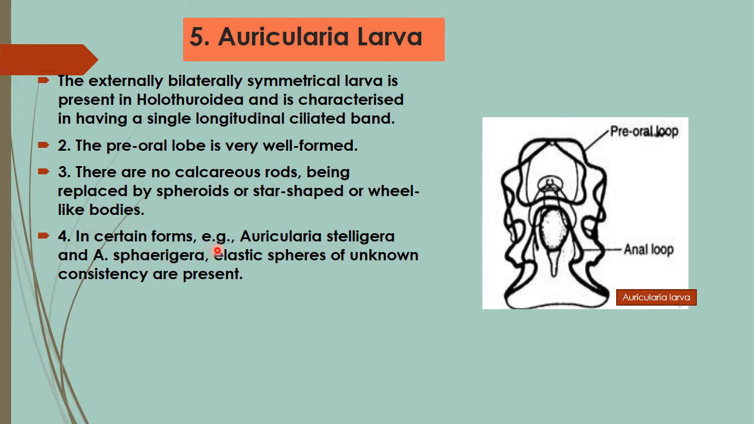and are replaced with spheroids or star-shaped or wheel-shaped bodies. In certain forms, for example Auricularia stelligera and Auricularia spherigera, elastic spheres of unknown consistency are present. So this is the auricularia larva where we can see the preoral loop and only a single longitudinal ciliated band, and calcareous rods are absent but are replaced by spheroids or star-shaped or wheel-shaped bodies. This is the auricularia larva of Holothuroidea class members.